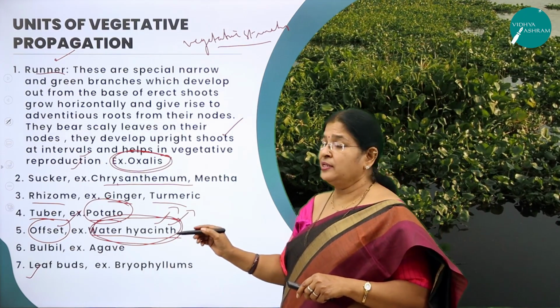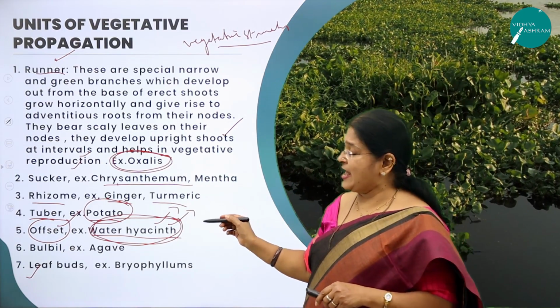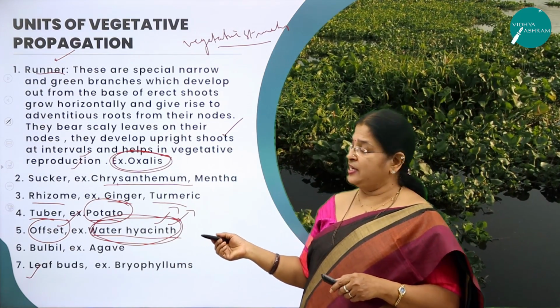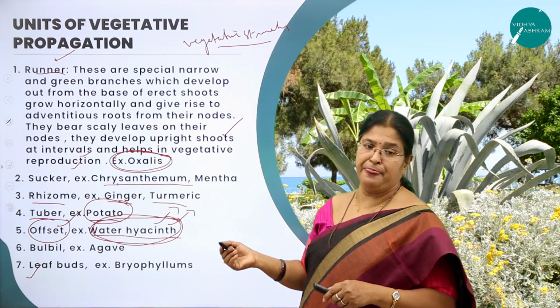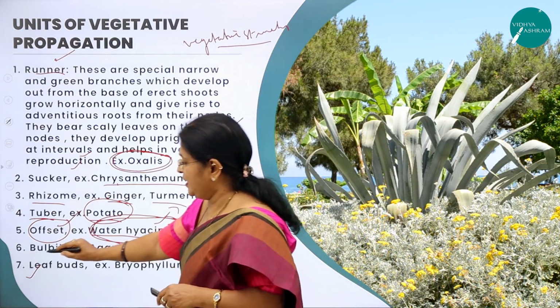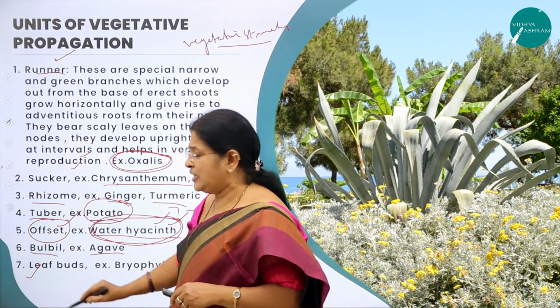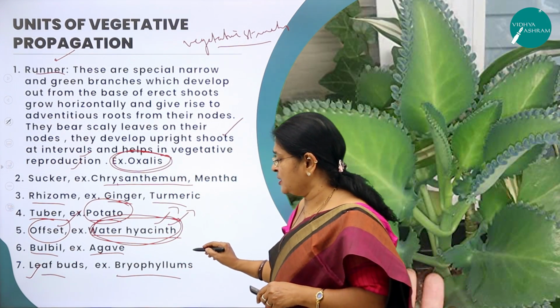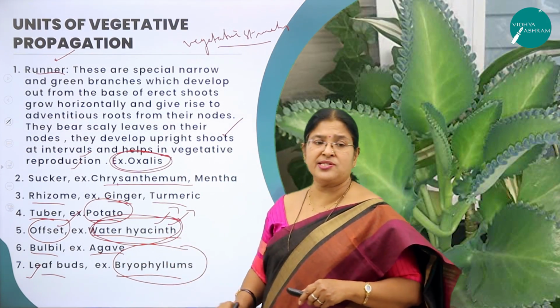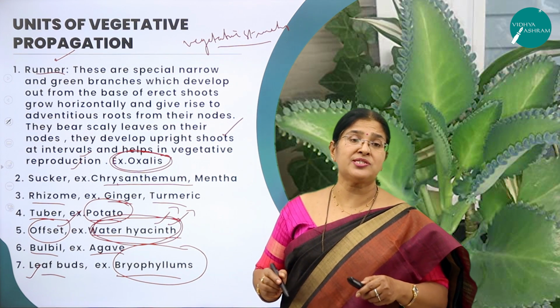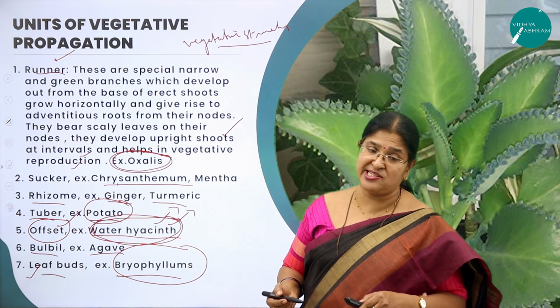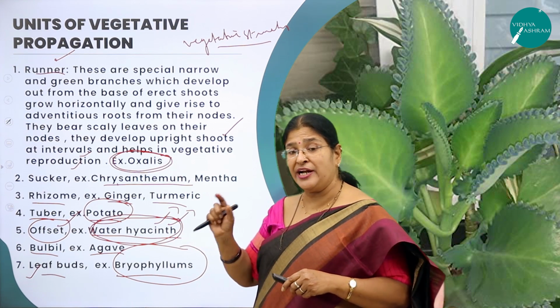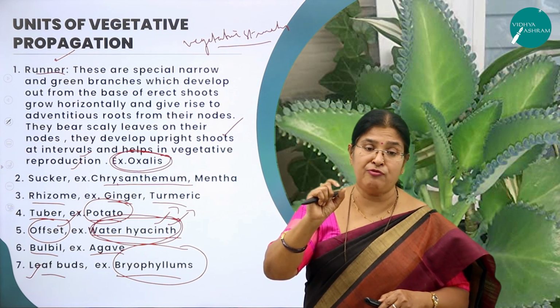So this is asked, and water hyacinth is a common name; the scientific name is Eichhornia. Right. Next, bulbil is agave. Then leaf bud is bryophyllum. If you happen to come across this bryophyllum, it is a xerophytic plant, which grows in conditions where there is scarcity of water. It has a succulent leaf which is full of water.